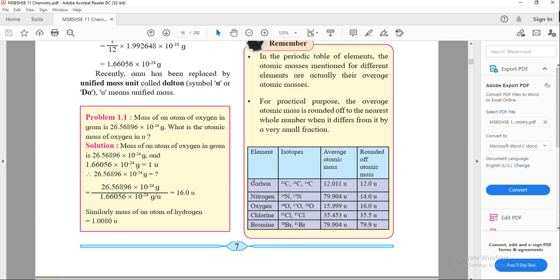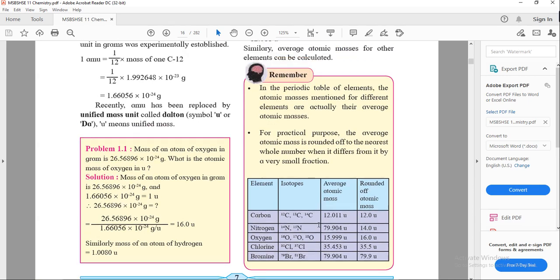See, carbon has three isotopes, 12, 13 and 14. Nitrogen has 14 and 15, two isotopes. Oxygen has 3. Chlorine has 2, chlorine-35 and chlorine-37. Bromine has 2 isotopes.